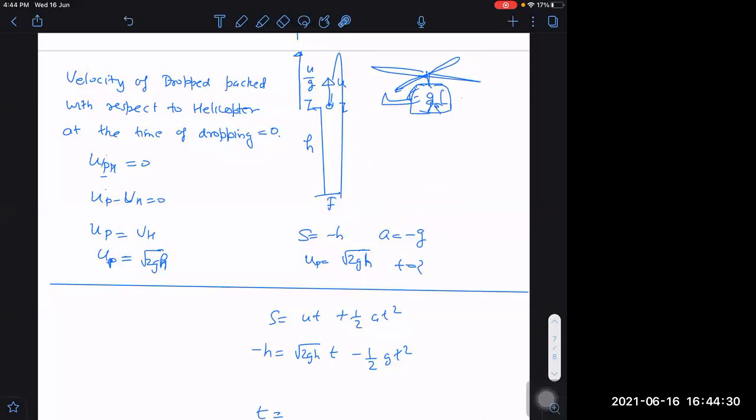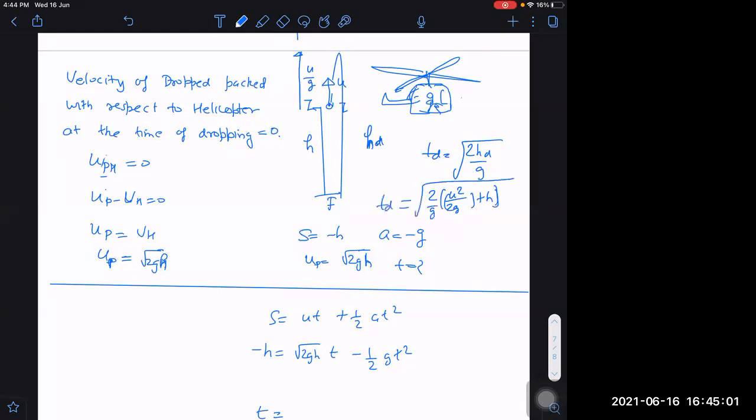But I know what is the total height. What will be the total height? That will be u square by 2g plus h. If I know the total height of descent, then I can say time of descent will be equal to root 2 into height of descent by g. This is the height of descent total, right or not? u square by 2g plus h divided by g under the root. This will be the time of descent.